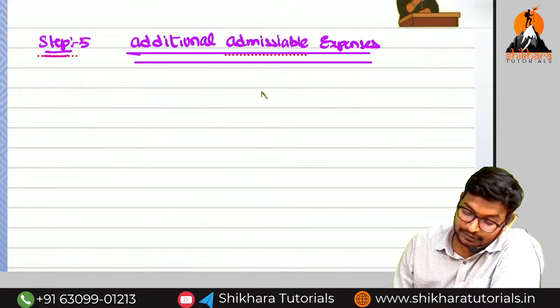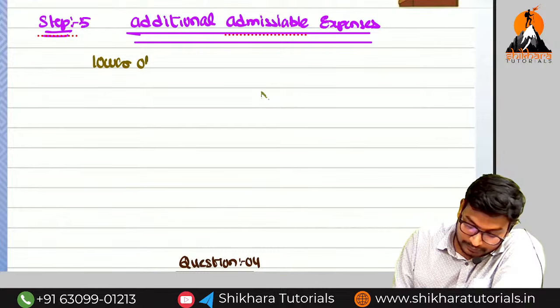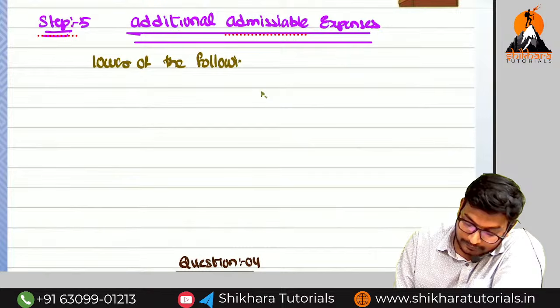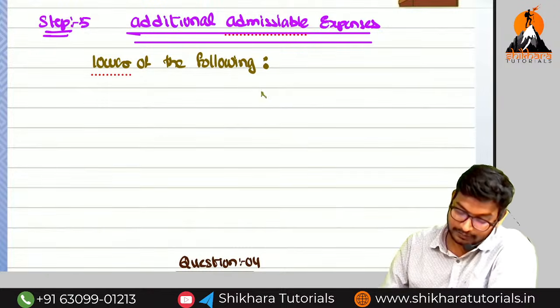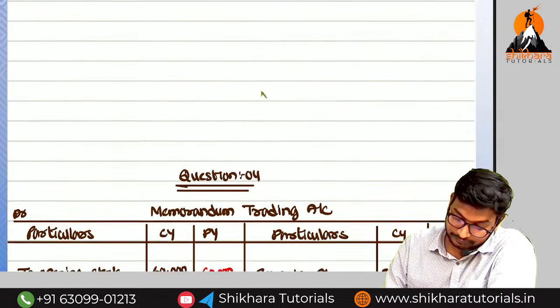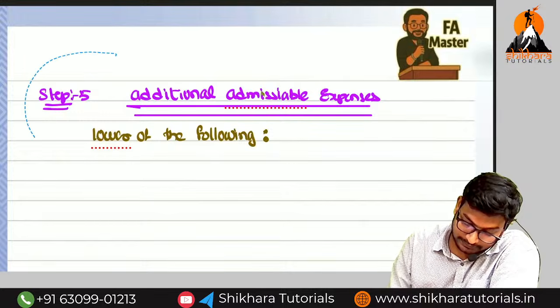First one we have to see lower of the following, higher of the following. Lower of the following. So first one, what is the first point, amma?